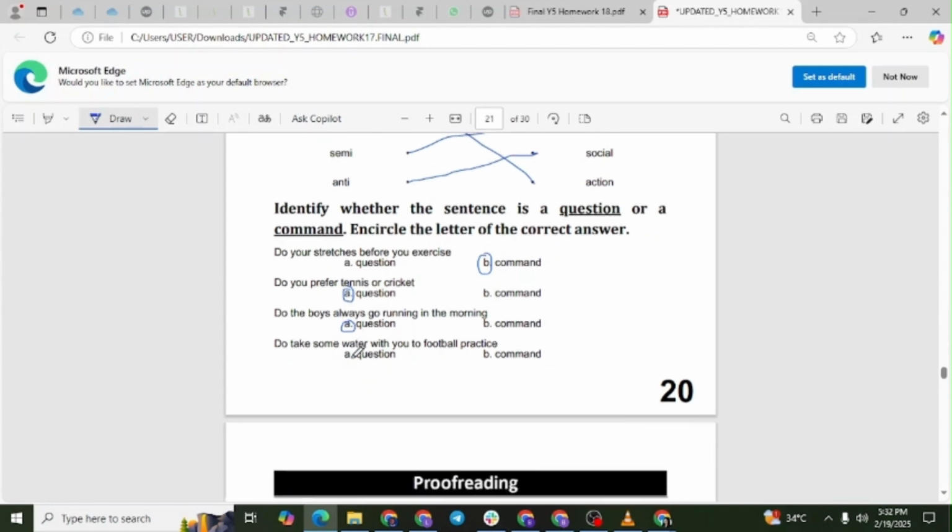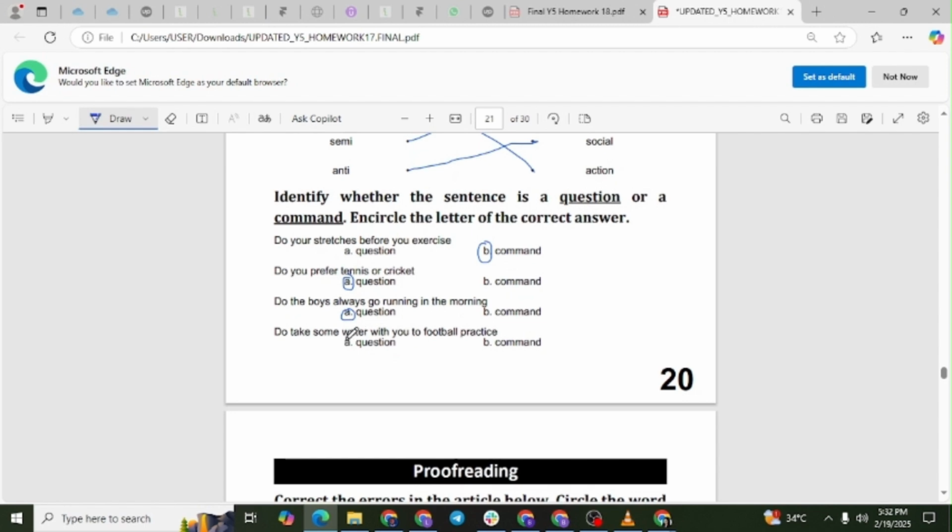Do you take some water with you to football practice? Answer B. Command. Explanation. The speaker is giving an instruction to take some water. This makes it a command rather than a request for information.